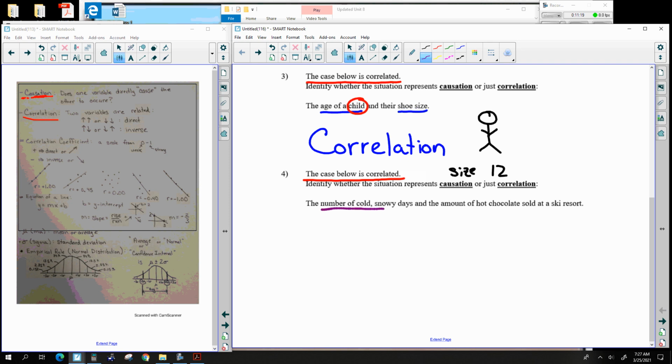The number of cold, snowy days and the amount of hot chocolate sold. Yes, they are both going to go up. If there's more snowy, cold days, yes, there's going to be more hot chocolate. However, cold, snowy days don't cause people to buy hot chocolate. It's not like we're DNA driven to do that. So this is just correlation.